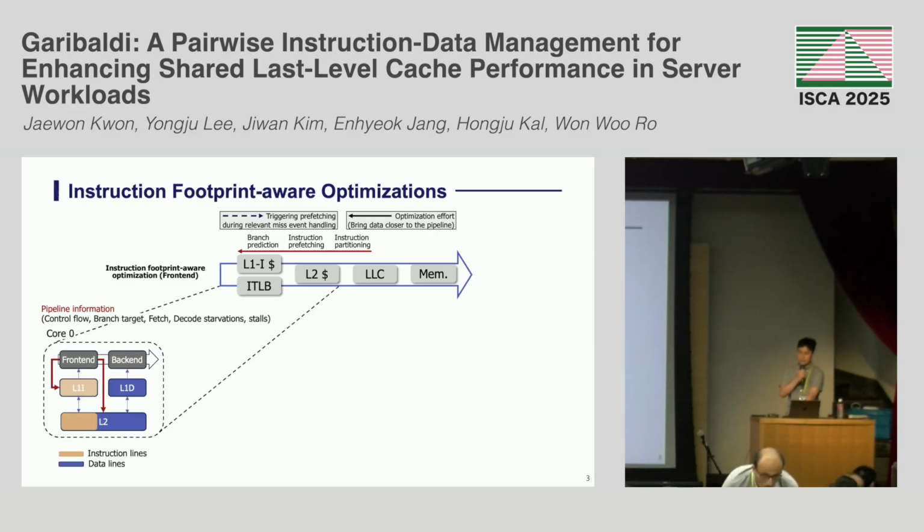Naturally, many works target the instruction footprint of server workloads, including better branch prediction and its metadata management, and instruction prefetching that is integrated into the pipeline or uses its information, and L2 instruction partitioning using pipeline events for more instruction-intensive workloads. However, LLC is different.